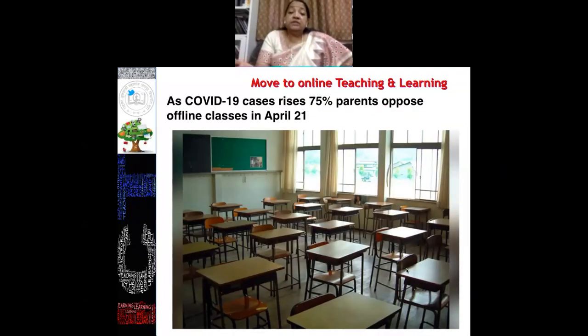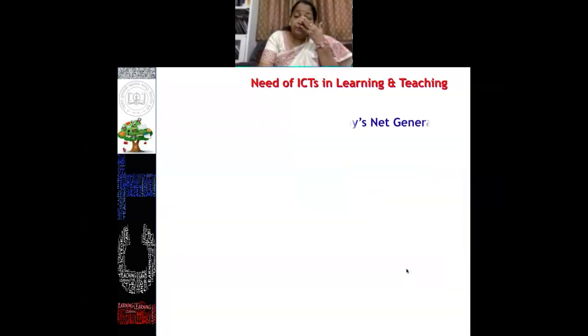If we see this reporting of the Times of India, due to COVID-19, 75% of parents oppose offline classes in April 21. We all witnessed this, because before that the parents demanded that offline classes be started, but when the survey was conducted, we came to know that 75% of parents do not want to send their children to our classroom because of this pandemic. So if they are not willing to send their children to our classroom, then of course we have to convert ourselves into the online mode. That's why it is very much needed that we convert ourselves into an online classroom mode.